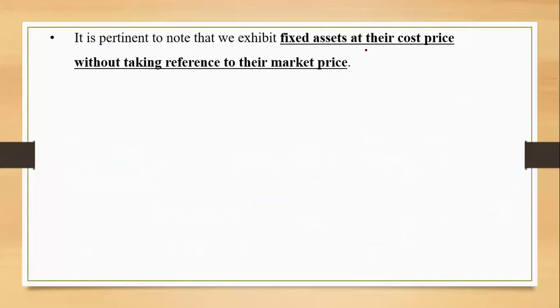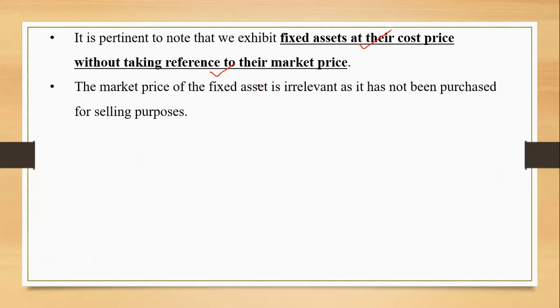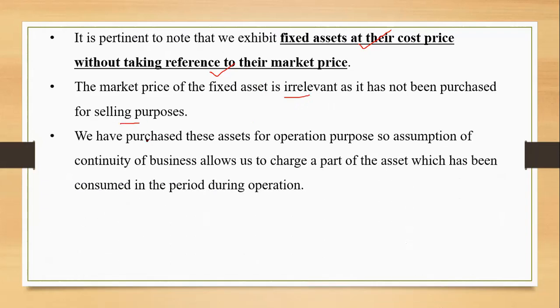Fixed assets are shown at a cost price, without taking reference to their market price. We are well aware of this because cost price is verifiable, and for market price there is no such evidence, right? Market price is irrelevant as the asset has not been purchased for selling purposes. Also, we have purchased these assets for operation purposes, so the assumption of continuity allows a business to charge a part of the asset which has been consumed during the operation, right?